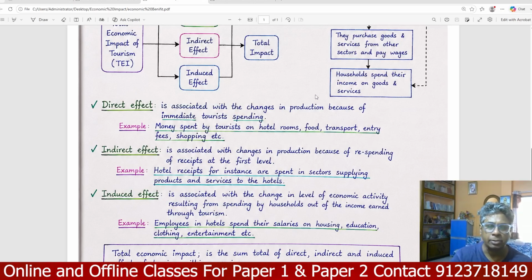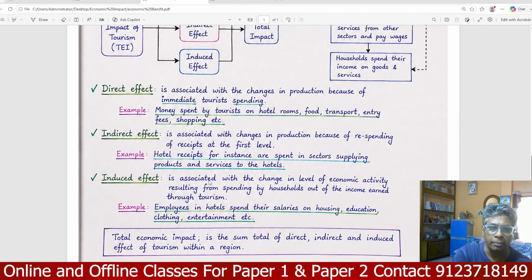Indirect effect means changes in production because of respending of income received at the first level. What is the meaning? The income the hotel received from tourists is spent in sectors supplying products and services to the hotel. What is induced income?